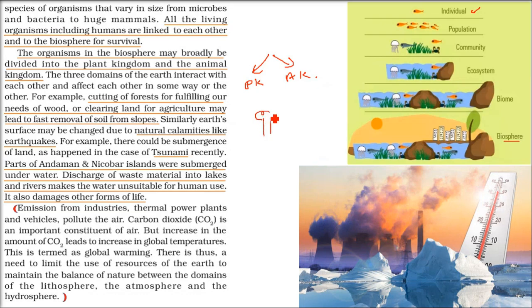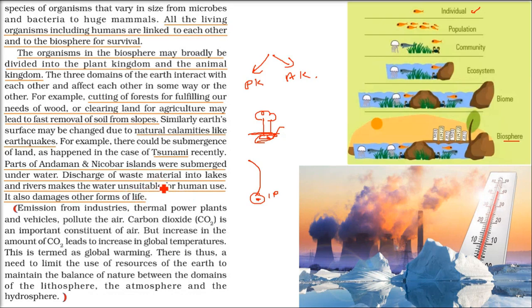This is a tree, and the roots are holding the soil. Now we are cutting the trees, and the upper soil, which is nutrient-rich, will be taken away by water and air, so the fertility will not be there. And God is also doing this to us: tsunami, earthquake, volcano, everything is going on. This is the Andaman Nicobar Islands, and the last point, Indira Point, is already submerged because of the tsunami. Whatever we are doing, God is also doing. We cannot stop God, but we can stop ourselves.